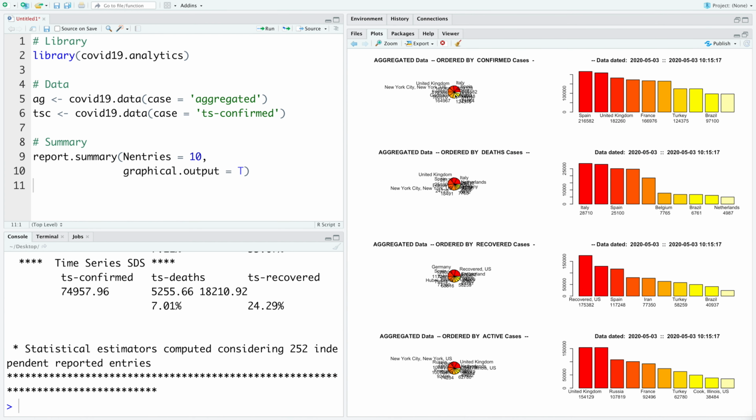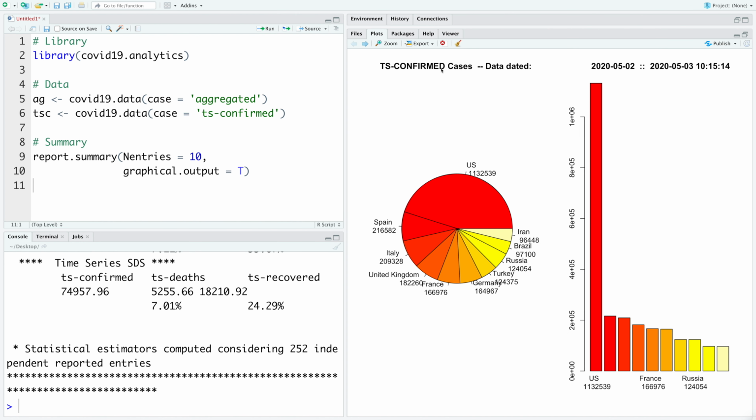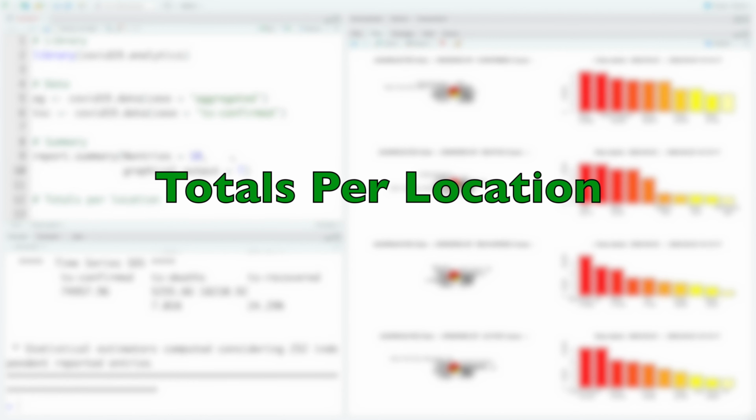There are two types of plots. One is a pie chart and other is a bar plot. So these are all confirmed cases, US followed by Spain and so on. And so this is for US, this is for Spain, and this must be for Italy, United Kingdom, France, and so on.